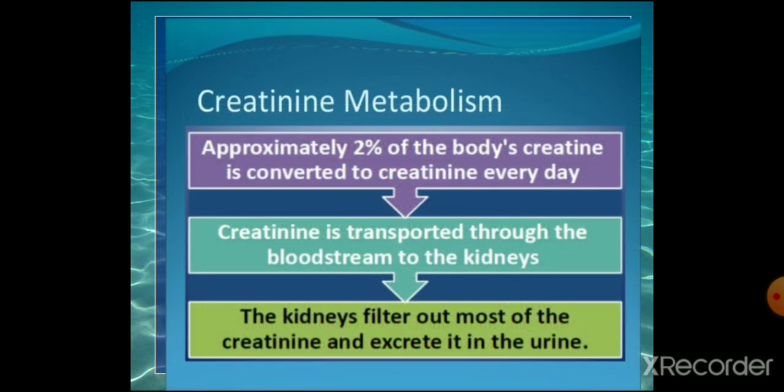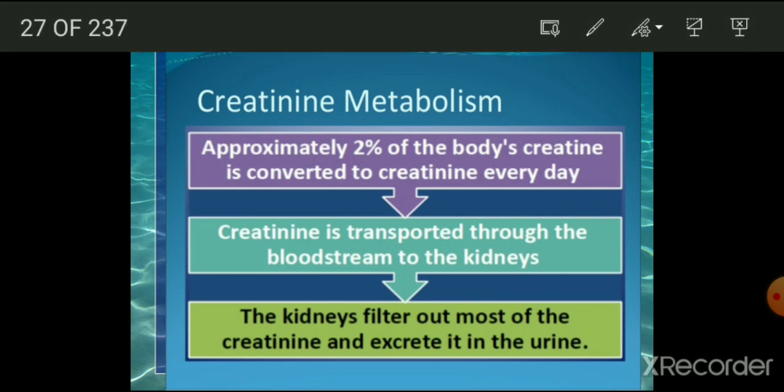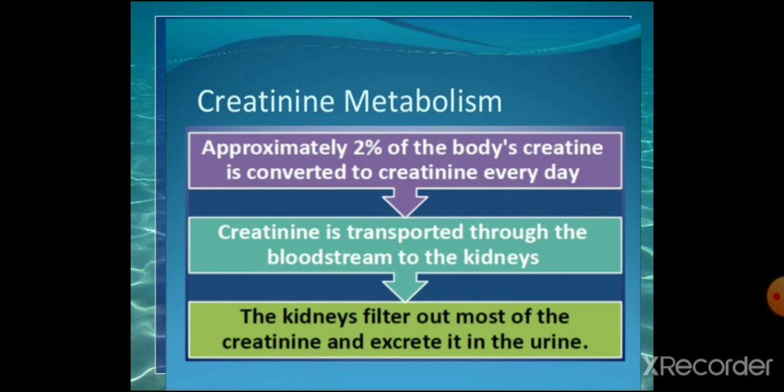Approximately 2% of the body's creatine is converted to creatinine every day. Creatine is mainly present in the muscle, and after metabolism, 2% is usually excreted as creatinine every day. Creatinine is transported through the bloodstream to the kidney. The kidneys filter out most of the creatinine and it is excreted in the urine.